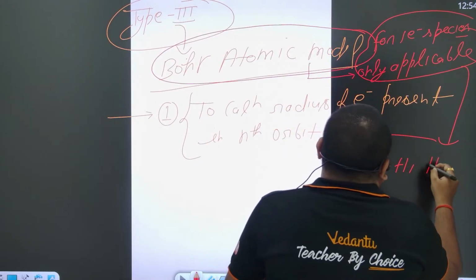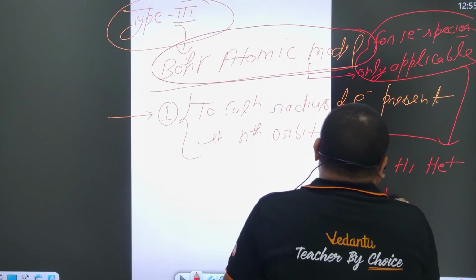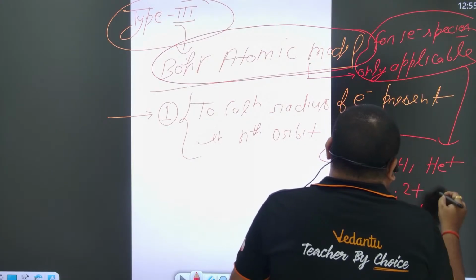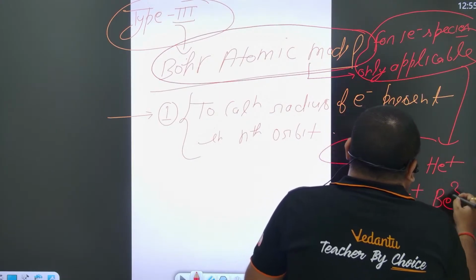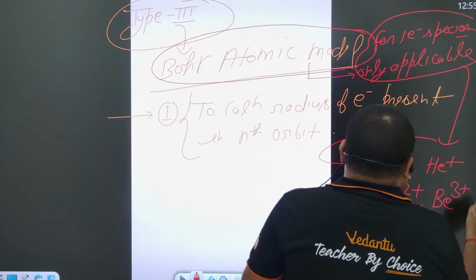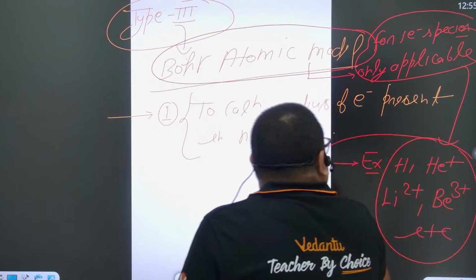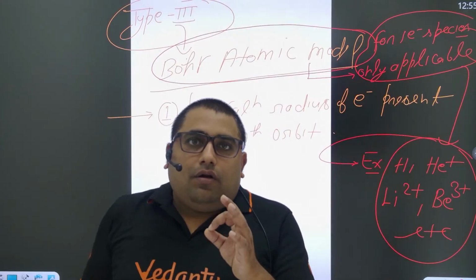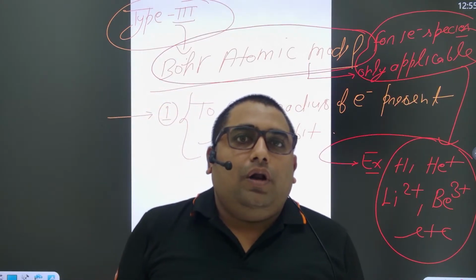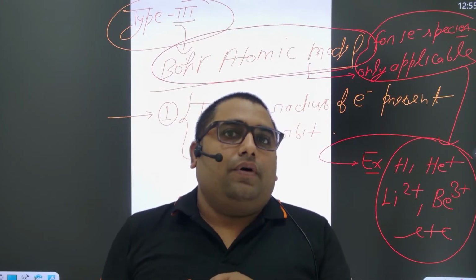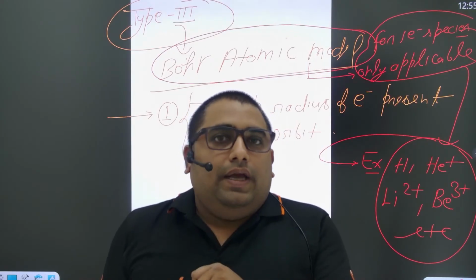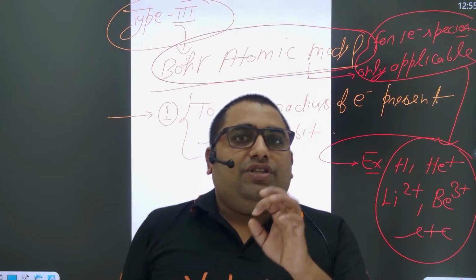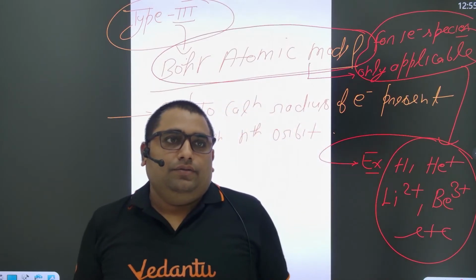For example, He+ is there. For example, Li2+ is there. For example, B3+ is there, etc. So you can use all the formulas of the Bohr atomic model only for those elements which contain only one electron, right?